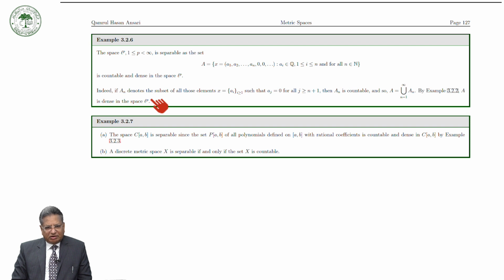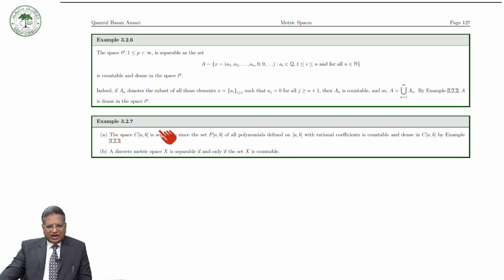As we have seen yesterday, P[a,b], that is the set of all polynomials defined on [a,b] with rational coefficients, is a dense set in C[a,b], and it is not only dense but it is also countable, and therefore C[a,b] has a countable dense set, and therefore C[a,b] is separable.